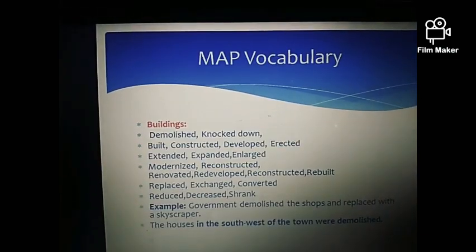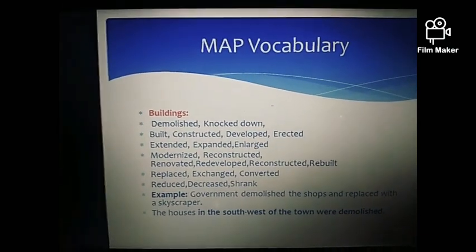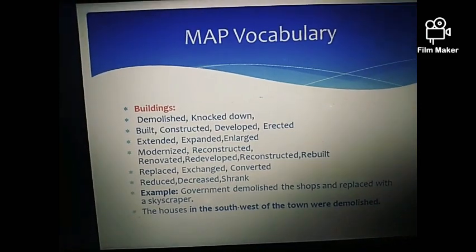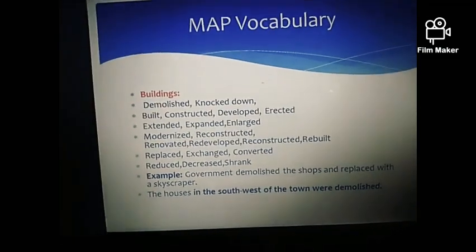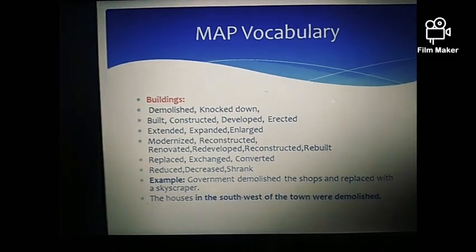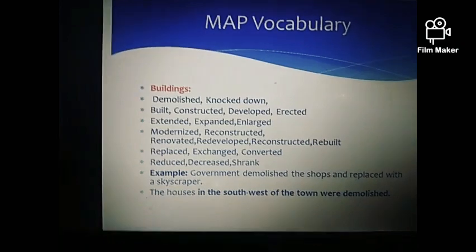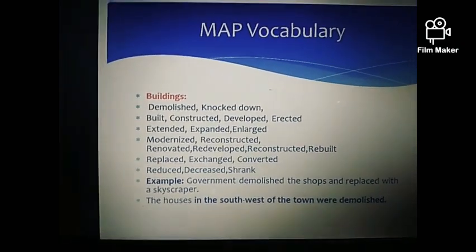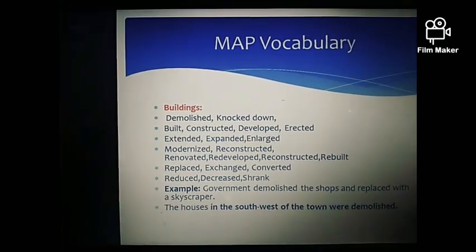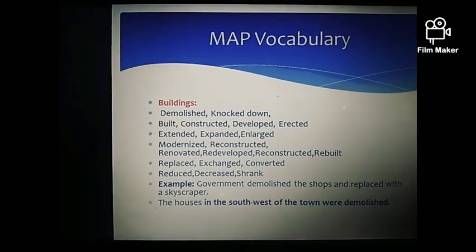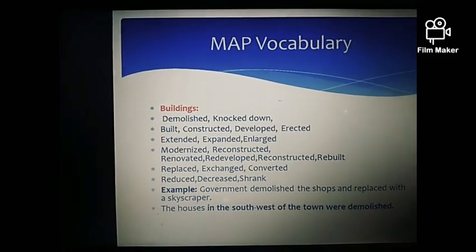Then I will let you guys know about a really useful thing about map, that is map vocabulary, that is really good if you have knowledge regarding it. After learning and looking at this, you guys won't ever face any difficulty while writing a map. So let's have a look. First of all, you can see the vocabulary for buildings. First one is demolished or knocked down, that both means removed, means we can say in Punjabi ta dena, right? Demolished or knocked down.